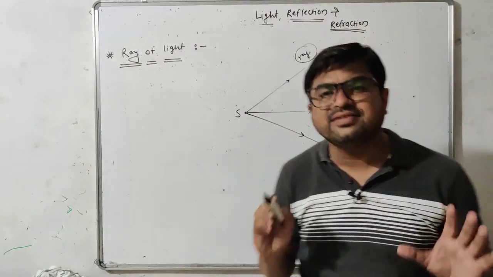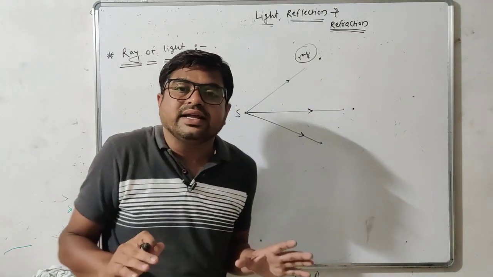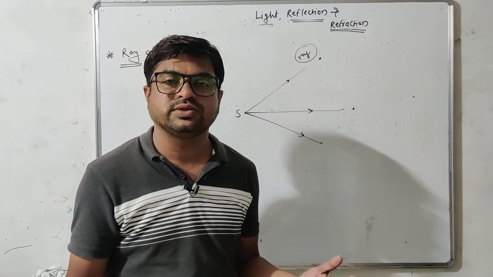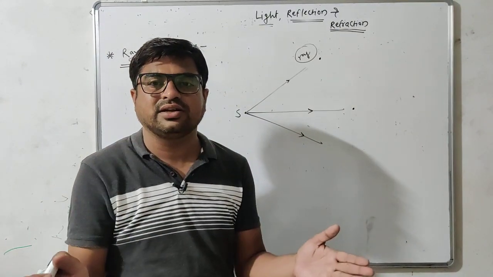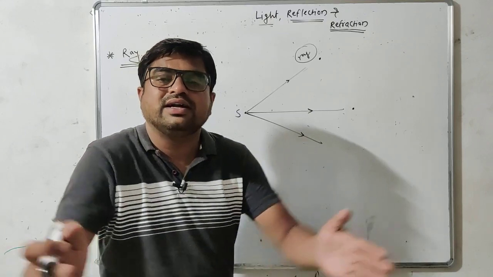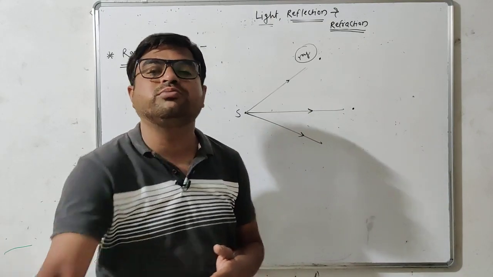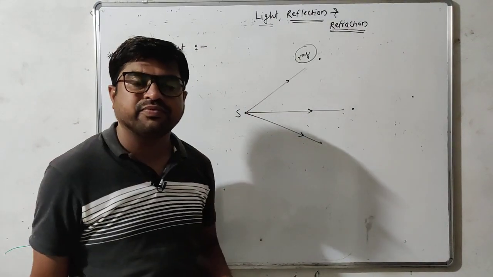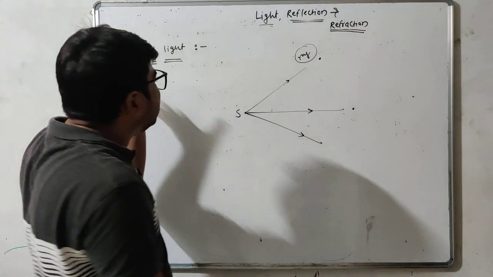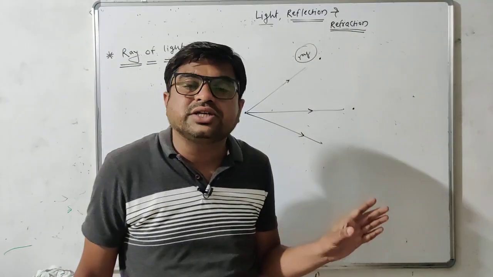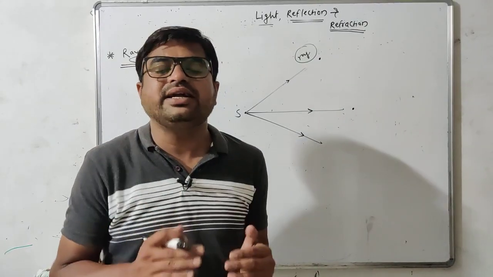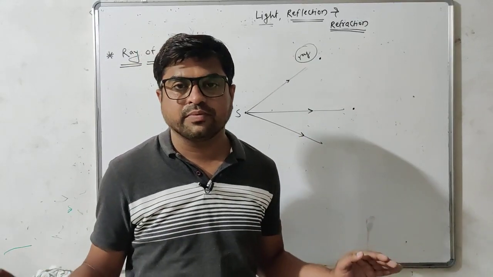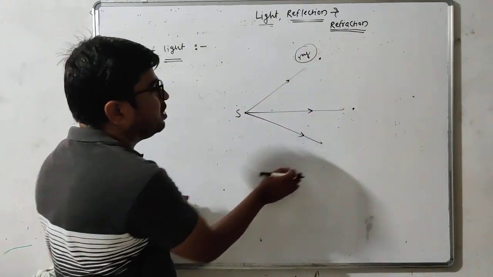Therefore we can say that the light energy emitted by a source travels in a given direction, which is shown by ray of light. Therefore ray of light means the direction of propagation of light energy emitted by any source.